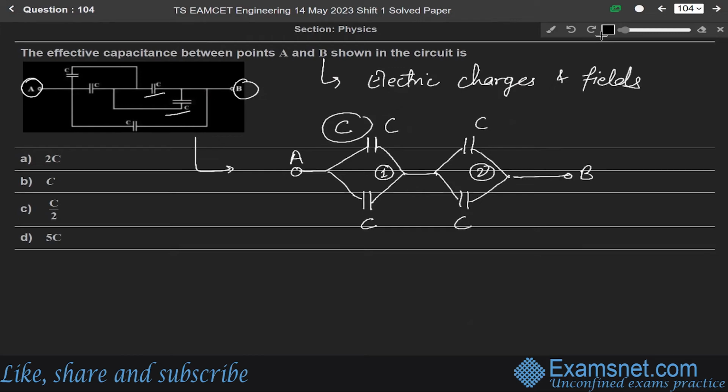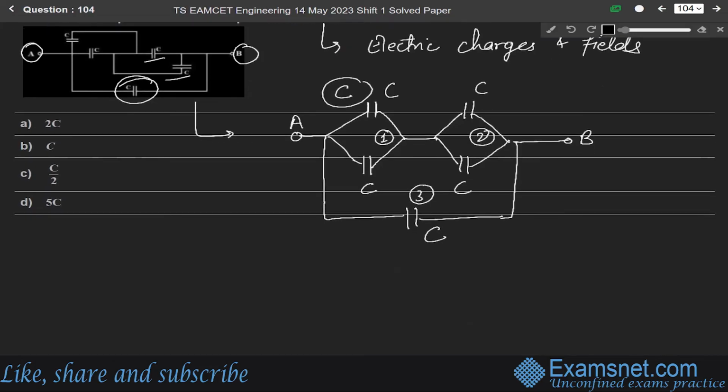And this is point B. Now this capacitance is between A and B, so we can draw it like this. This is C. So from 1, we can write C equivalent, since these are in parallel. For a parallel combination, the capacitances are the algebraic sum.